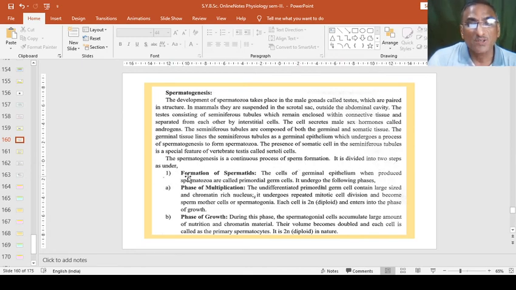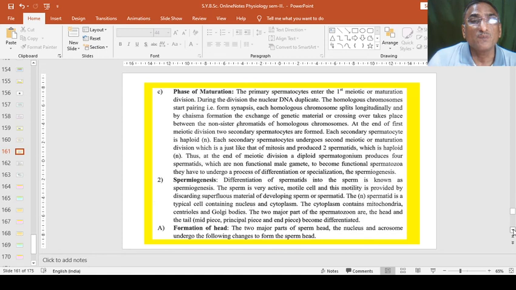One, formation of spermatids. The cells of the germinal epithelium, when they produce spermatozoa, are called primordial germ cells. It undergoes the following three phases: phase of multiplication, phase of growth, and phase of maturation.